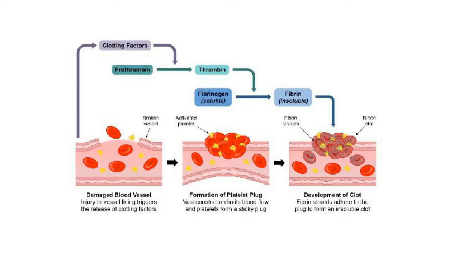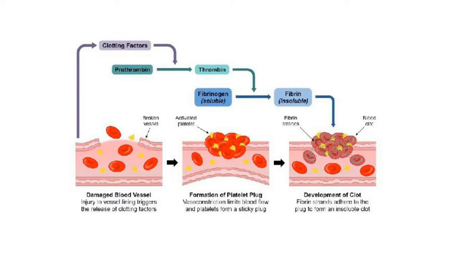In the second step, this thrombokinase acts as an enzyme, and with the help of the calcium ions present in the plasma, it converts a substance prothrombin of the plasma into thrombin. Prothrombin was in an inactive state, and it changes into an active state, that is thrombin.